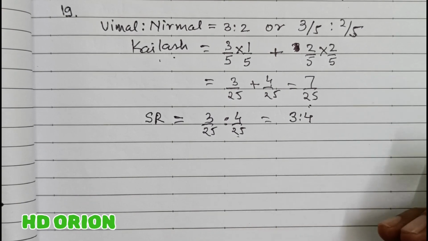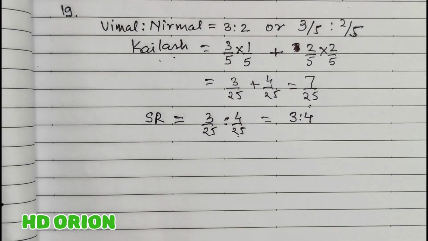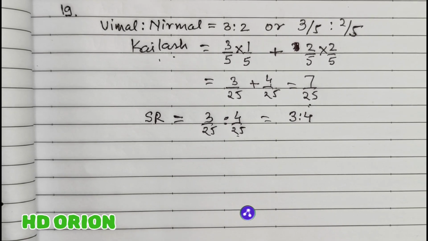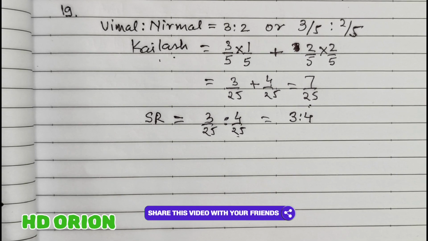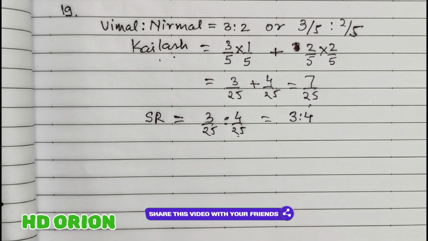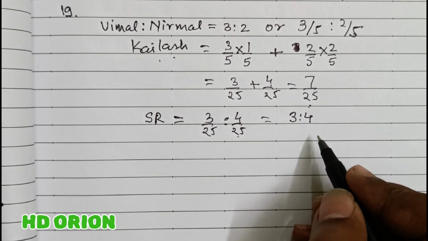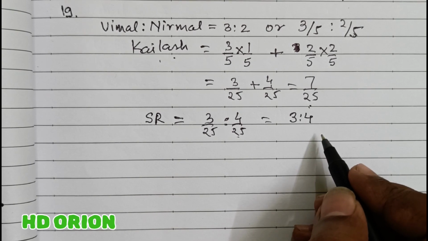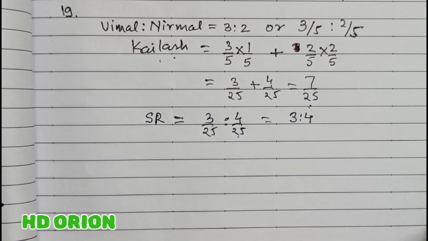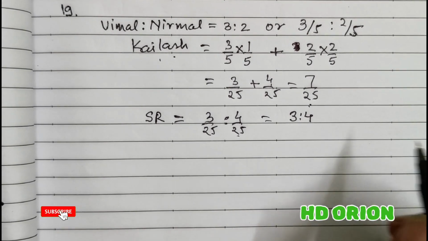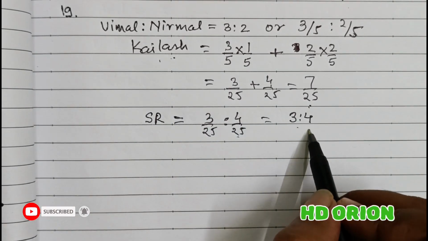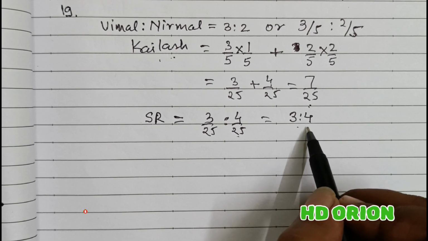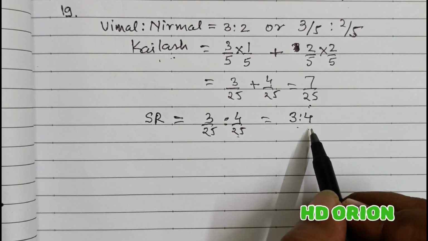There is also a longer method in which you have to calculate the new ratio and then subtract: old ratio minus new ratio to get the sacrificing ratio. But if you see things clearly in the question, your calculations are reduced and you save time. So new partner's portion of goodwill will be given to the old partners in their sacrificing ratio, which is 3 is to 4.